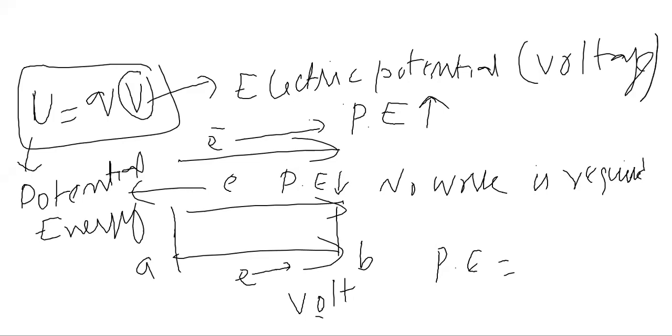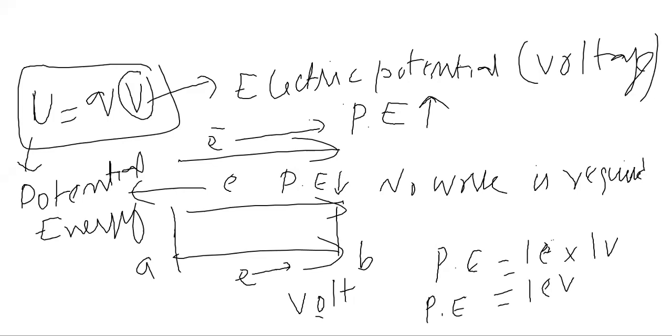Okay, or it is known as potential difference, but U is a potential energy, so its potential energy will be Q into V. Q is charge on electron, that is 1e, and you are moving in 1 volt, so it will be equal to 1 electron volt.